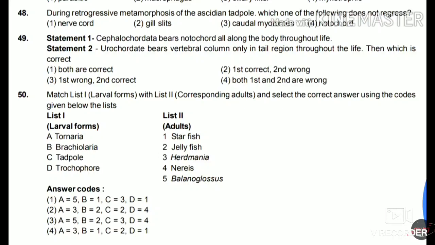So the correct match for this is option number 1: A is equal to 5, B is equal to 1, C is equal to 3, D is equal to 1. So the correct matches are Tornaria with Balanoglossus, Bipinnaria with starfish, tadpole with Herdmania, and Trochophore with Nereis. So thank you. This was all from the phylum Chordata.